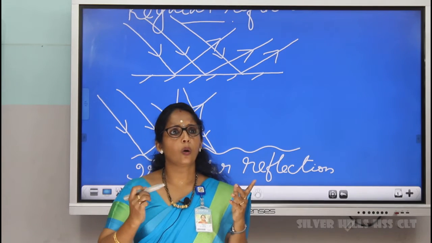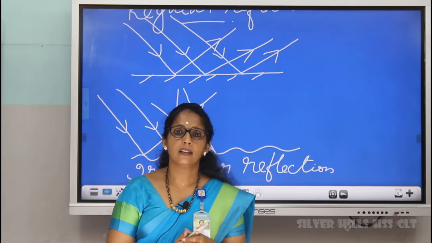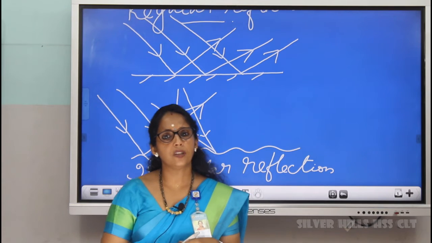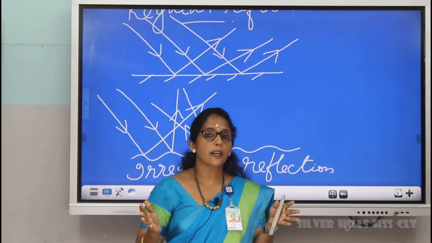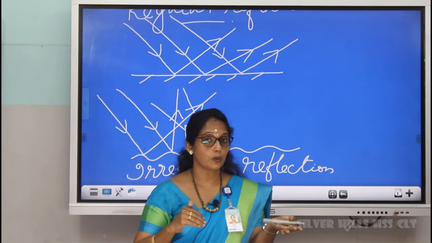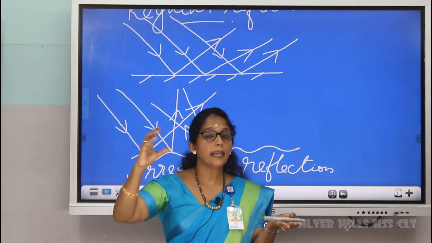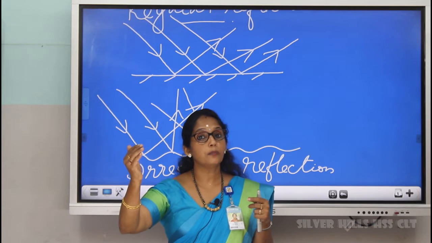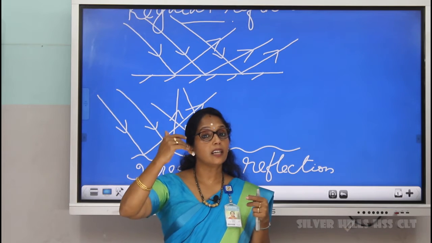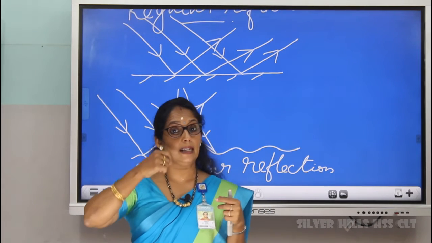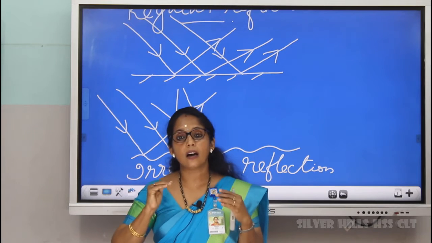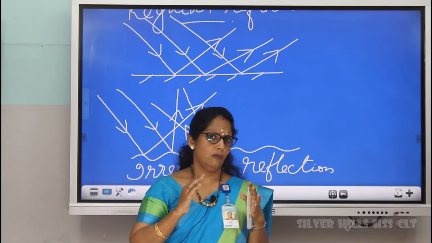Now, have you thought how you are seeing objects with the help of your eyes? Are eyes alone enough to see objects? Suppose you are in a dark room, can you see any object? No. We need light also. That is, when we are viewing anything, light from that object must reach your eyes. And from there, the light rays will pass through your eye lens, and an image is formed on the retina of your eyes.